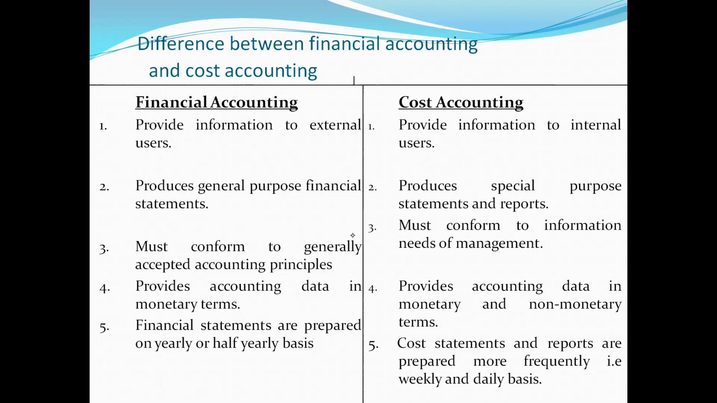Financial accounting must conform to the generally accepted accounting principles, or GAAP. Whenever we prepare the financial accounts, we have to follow those principles. Similarly, it provides accounting data in monetary terms. The financial accounting system records only that information which is measurable in monetary terms. And the financial statements are prepared on a yearly and half yearly basis, so these might be quarterly or half yearly. These are the major characteristics of financial accounting.